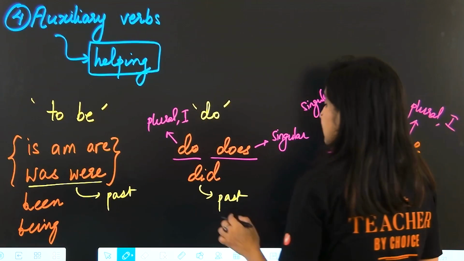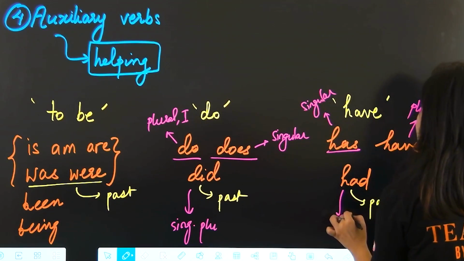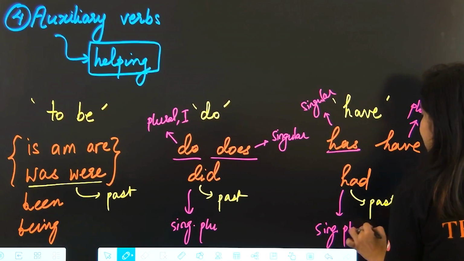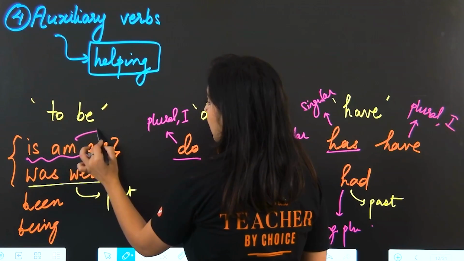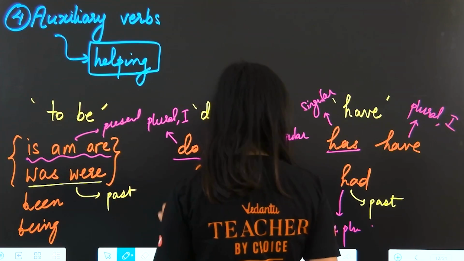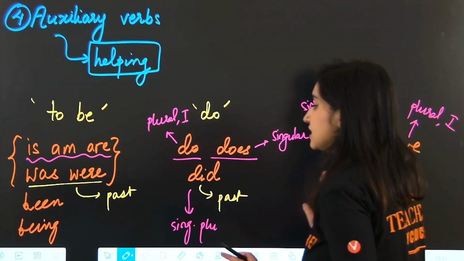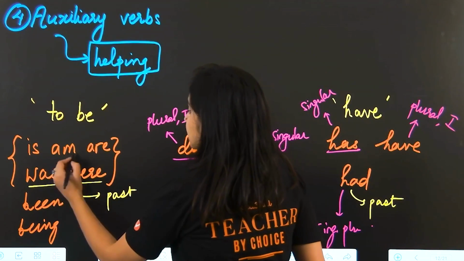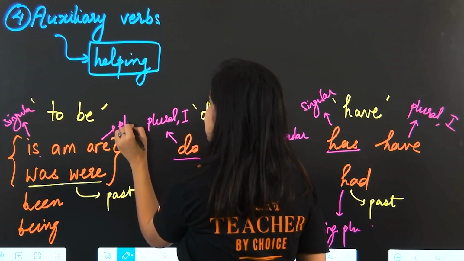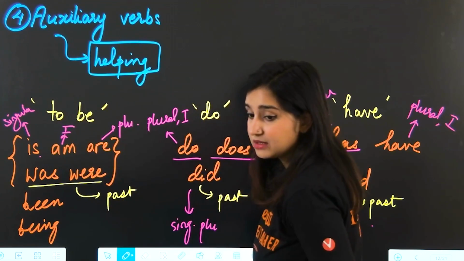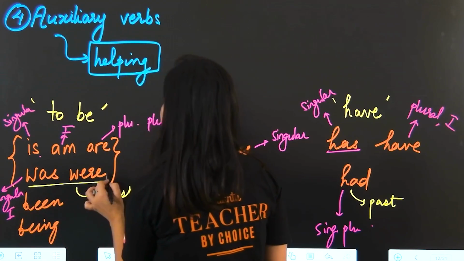Alright. Did can be used with both singular and plural. Same thing with had, can be used with both singular and plural. Okay, now to be, is, am, are, all of these in the present. Actually, let's not mark present tense because it's obvious that whatever is not the past is then the present tense. Okay, here is singular, are plural, am is used with I. Here was singular and used with I, were is plural.